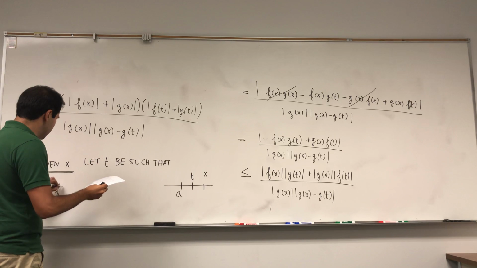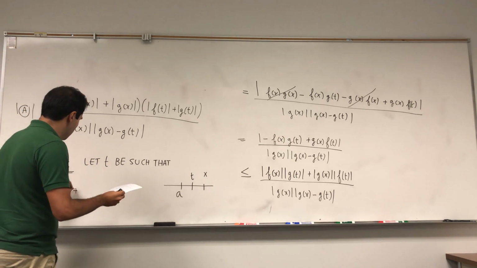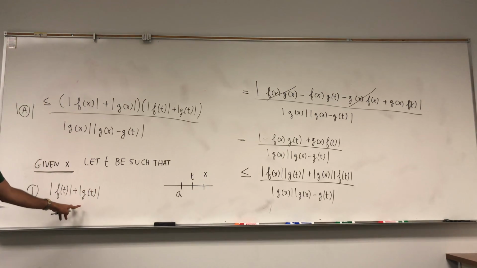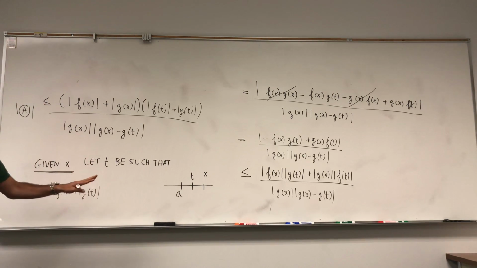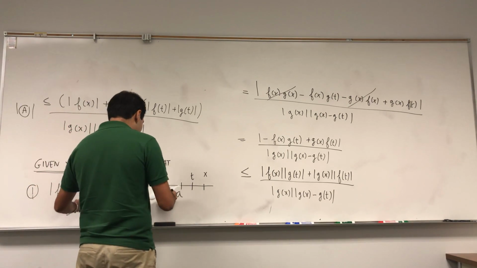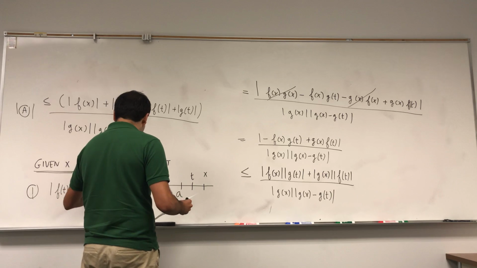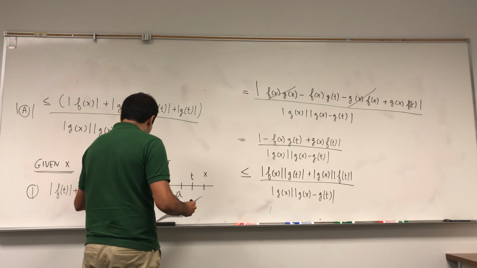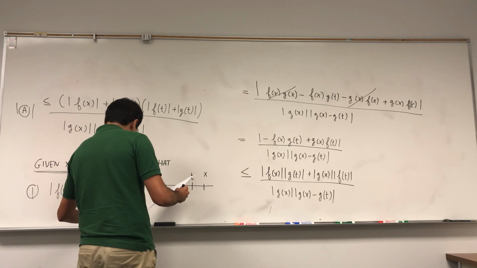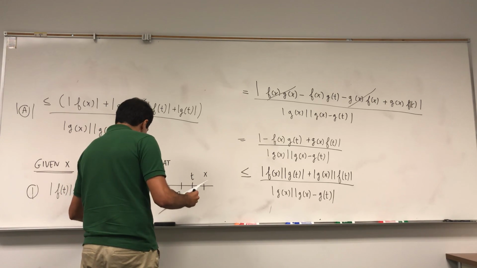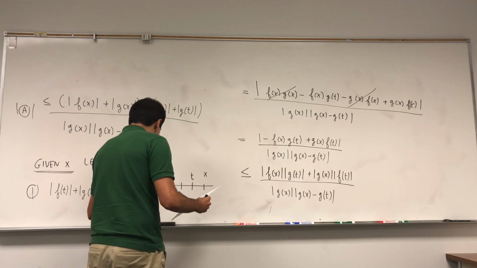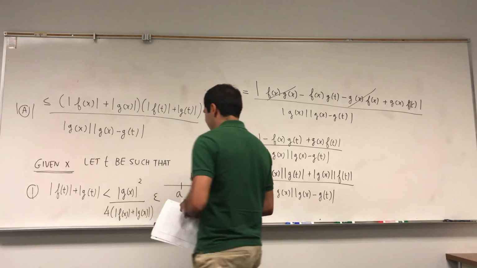Namely, f of t plus g of t. Again, remember those are small. f and g, they go to 0 as t goes to a. And in particular, pick them such that this is smaller than, okay, and don't laugh, g of x squared over 4 times f of x plus g of x, times epsilon.